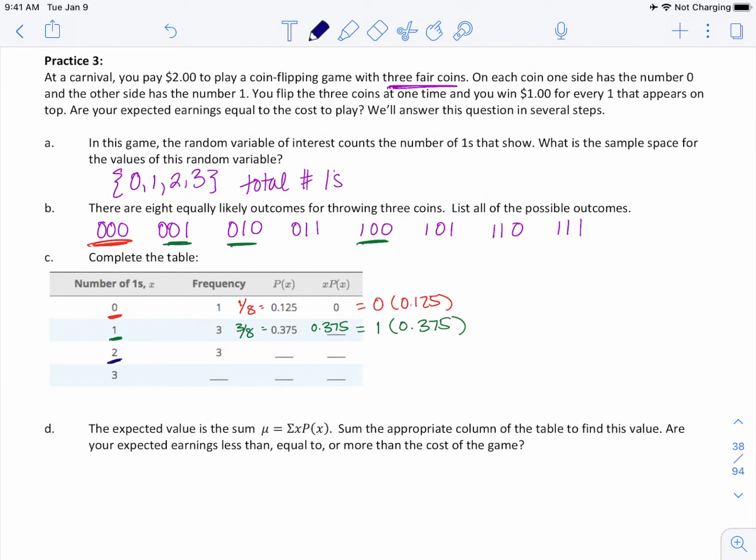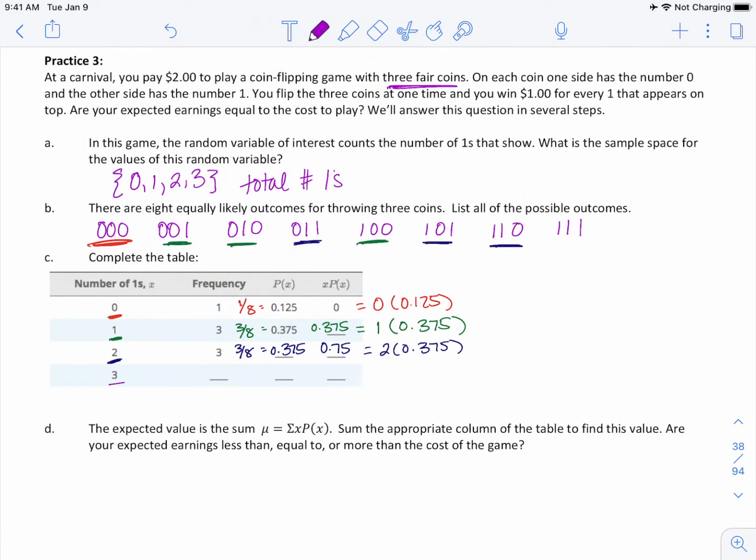If I have 2 ones, we see this happens 1, 2, 3 times. So my frequency is 3. Probability is again 3/8 or 0.375. So my x times P of x, I'm doing 2 times 0.375, which is going to give us 0.75.